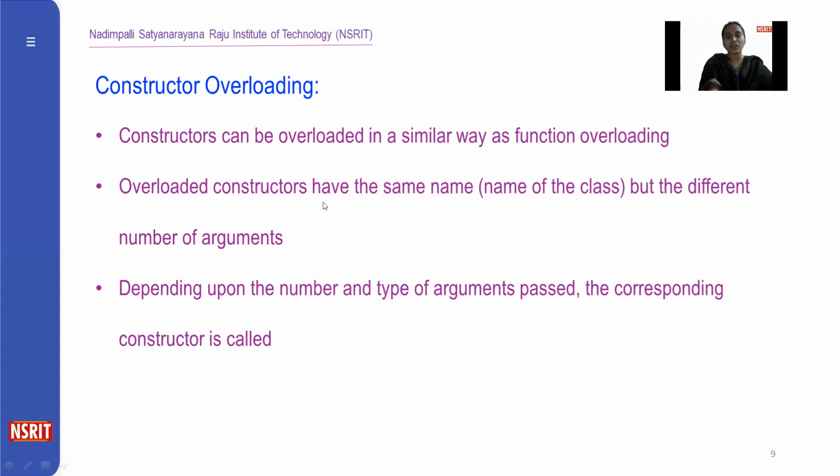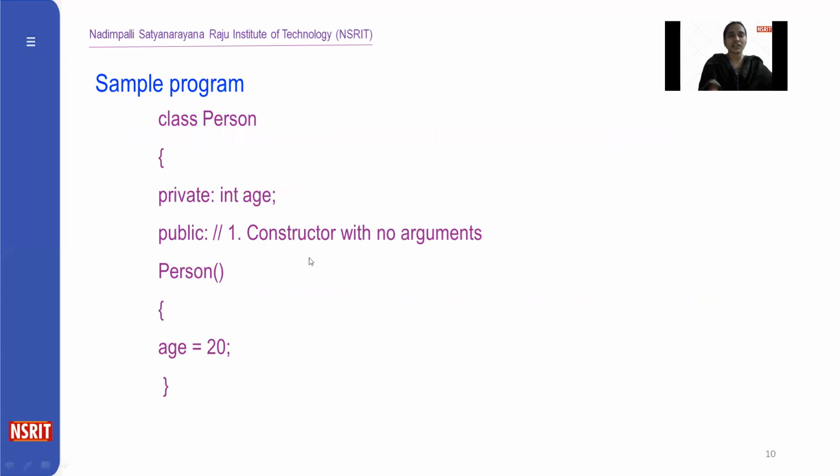So constructor overloading means multiple constructors having the same name but a different number of arguments. Depending upon the number and the type of the arguments, we can create the object. At the time of object creation, we are passing the parameters to the constructors. So this is the example of constructor overloading, a sample program for implementing it.